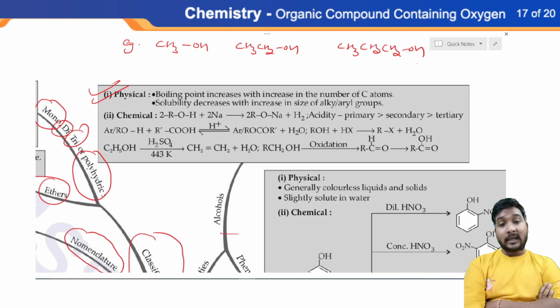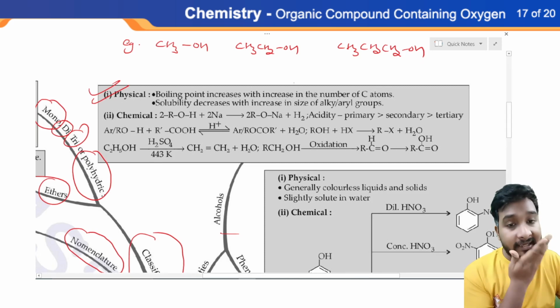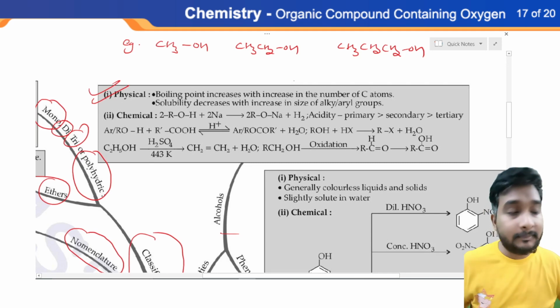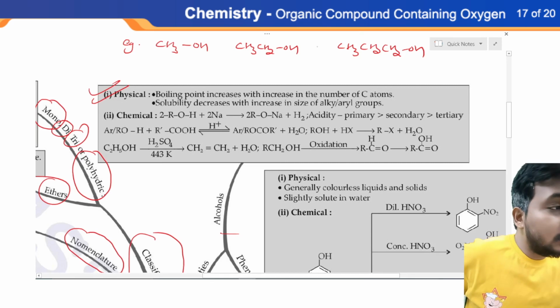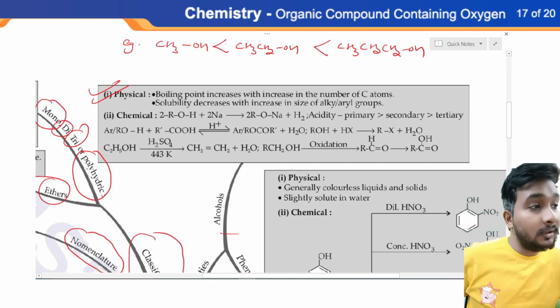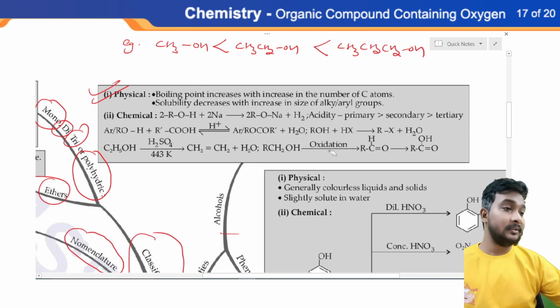As the number of carbons increases, boiling point also increases. This is a fact, so you have to remember this, right? So we can say that if we arrange all three compounds in increasing boiling point, the boiling point of propanol is more than ethanol and more than methanol. Okay, so boiling point increases with increasing number of carbon atoms.